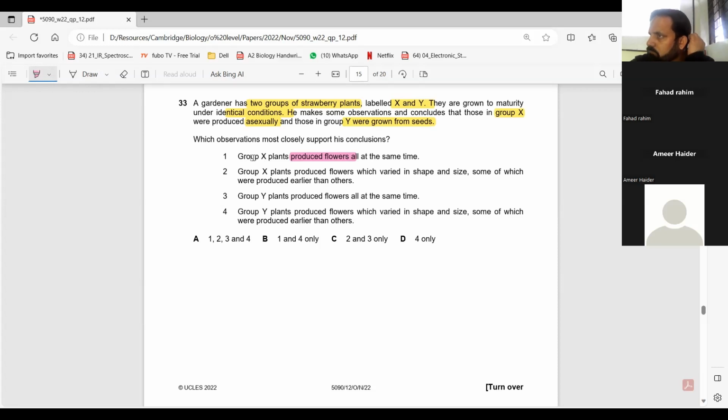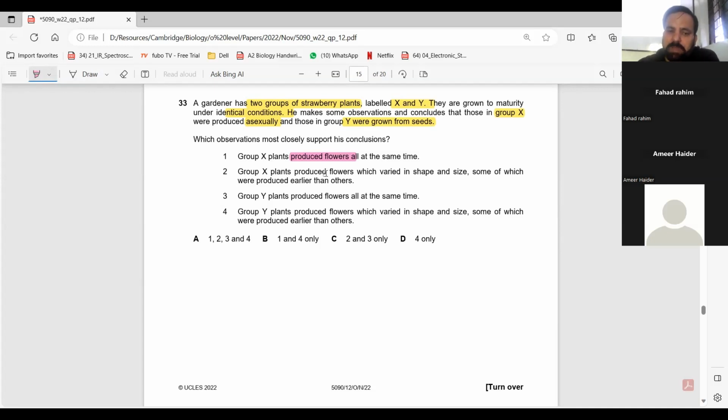Sexual, because flower has male and female parts. Flower is a reproductive part of plant. Okay. So, having flower means you are reproducing sexually.